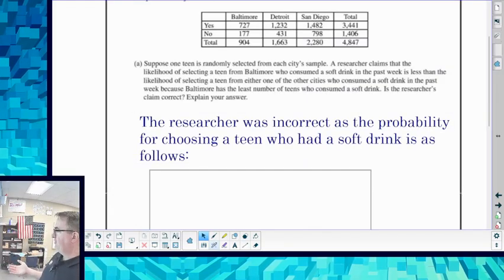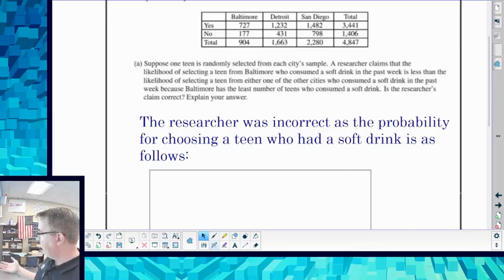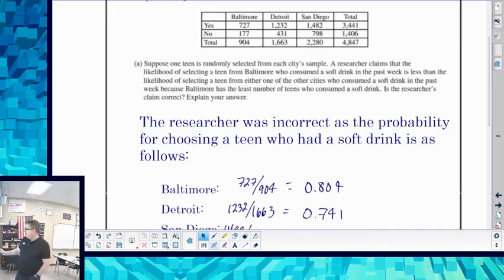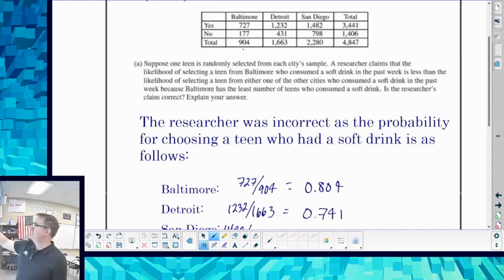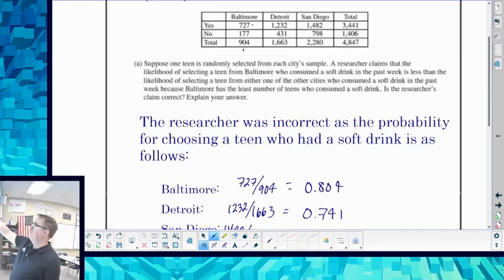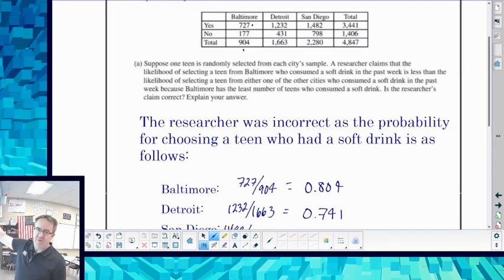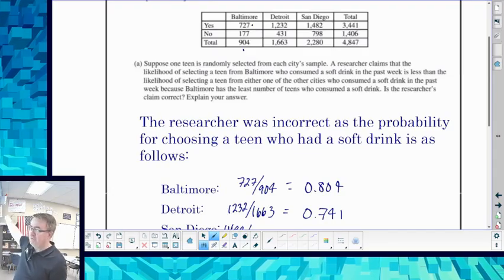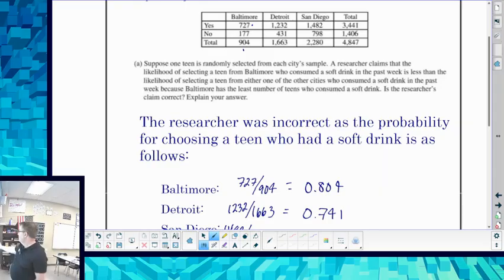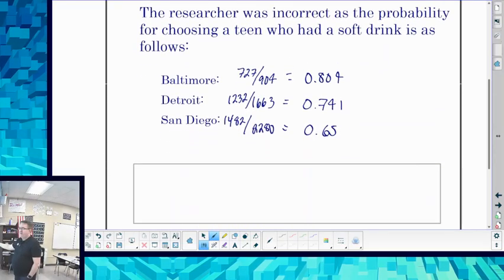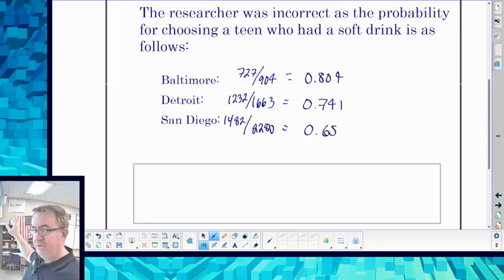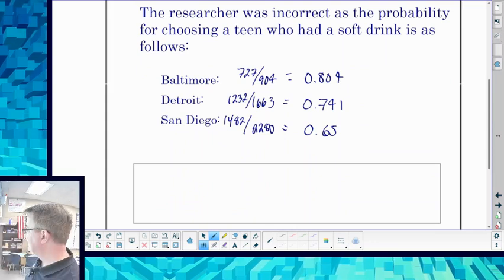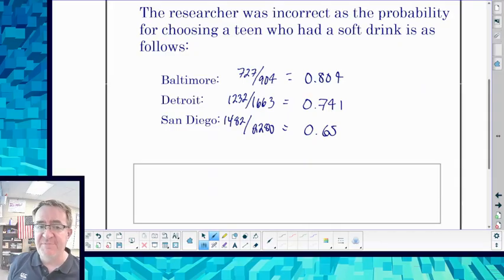Why? Because the probability of choosing a teen who had a soft drink is as follows. Remember, what's the chance I pick somebody from Baltimore and that they had a soft drink? Actually, they're picking one from every town, so it doesn't matter. 727 out of the 904 in Baltimore had it. That's just over 80%. Detroit, just over 74%. And San Diego is an even 65%.